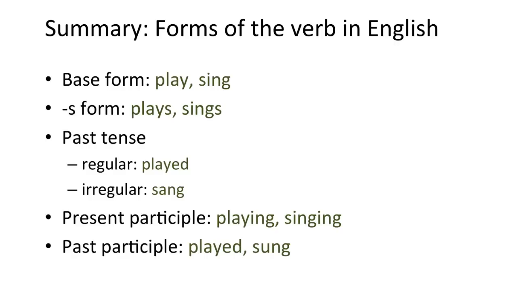The present participle, playing, singing. And the past participle, played, sung. You may have noticed that for the regular verbs like play, the past participle looks the same as the past tense. We'll discuss this more when we talk about tense and aspect later in the course.